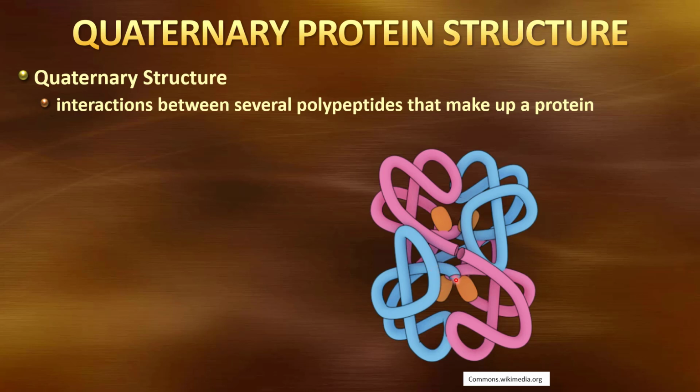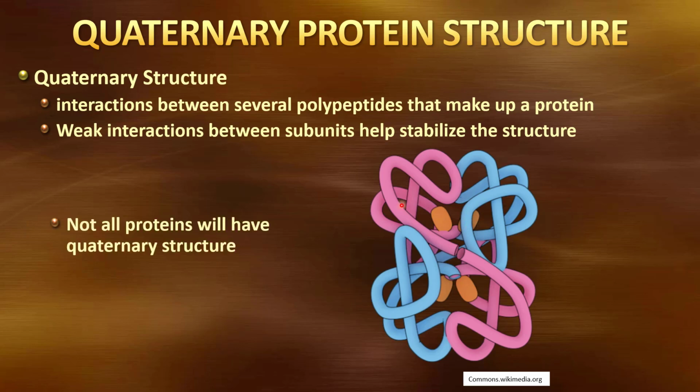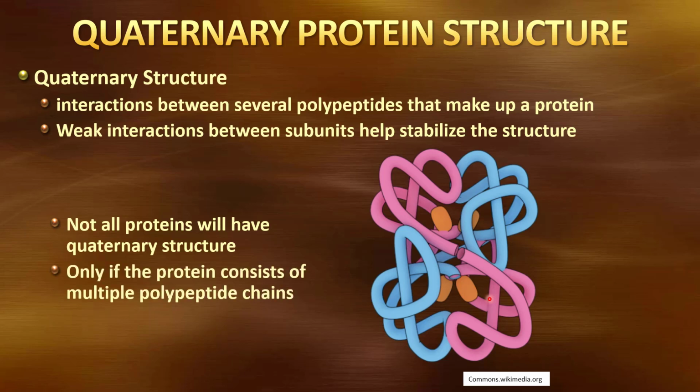Then I can have those chains stick to one another and interact to create this fourth level. These typically are fairly weak interactions here. Not all proteins will have quaternary structure. Some proteins will just have a single polypeptide chain. But if they do have multiple polypeptide chains, then they will have a quaternary structure. It depends whether or not they have one polypeptide chain or more than one polypeptide chain.